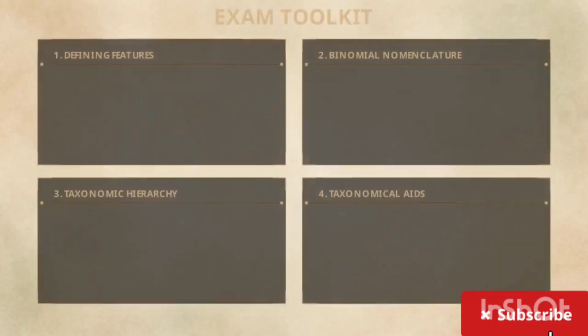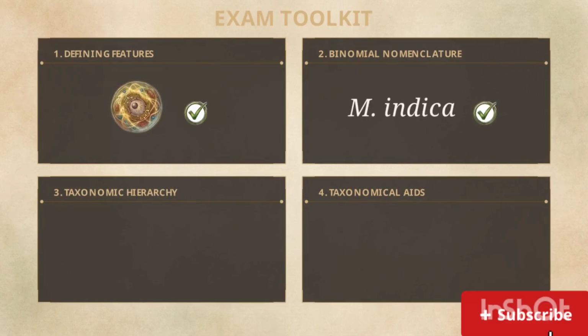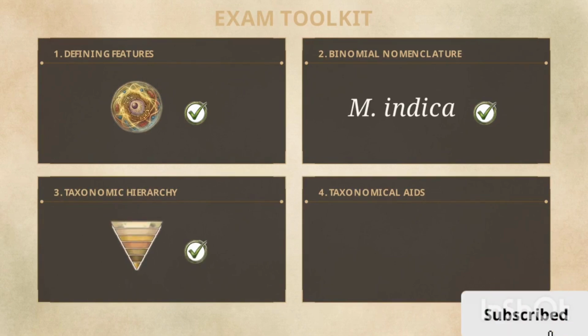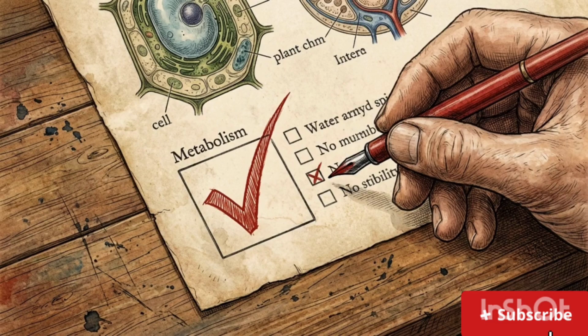Review your toolkit. You have the exception-free defining features of life, the visual formatting rules of binomial nomenclature, the strict descending taxonomy hierarchy, and the physical aids used to store the proof. Mastering these universal, logical rules makes the 1.7 million species on Earth manageable. Once you understand how the living world is organized, the biology exam becomes a simple exercise in logic.